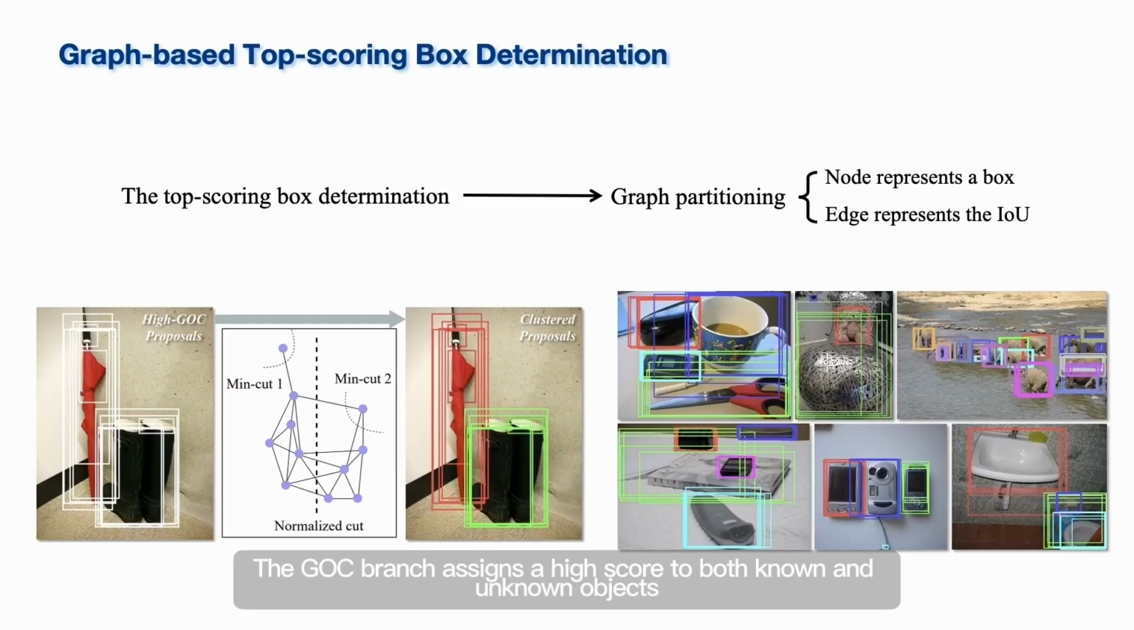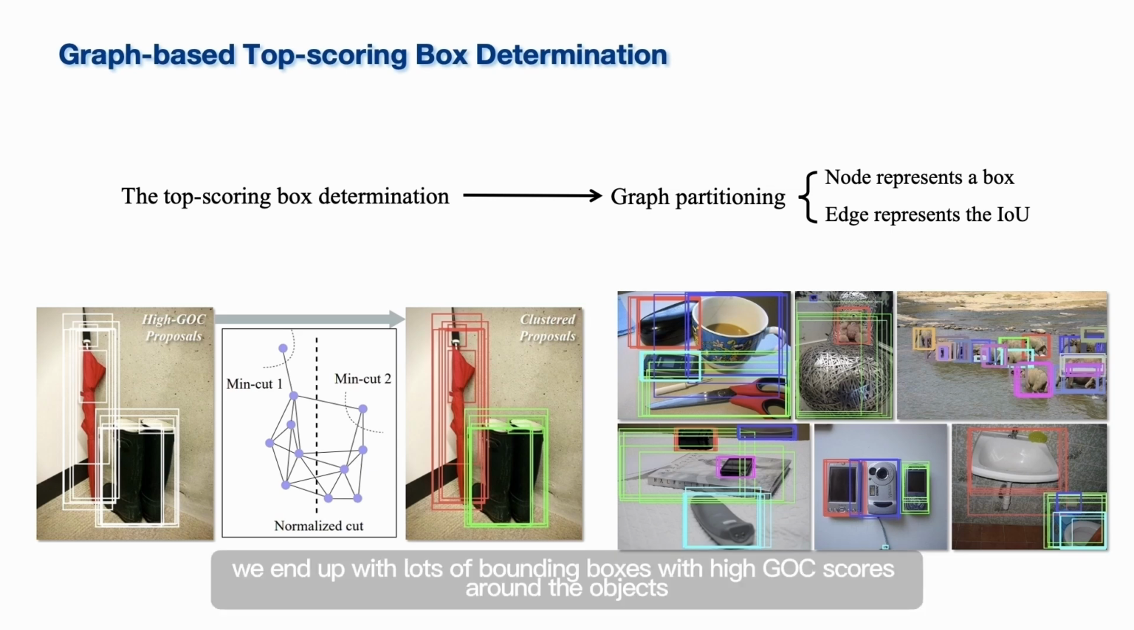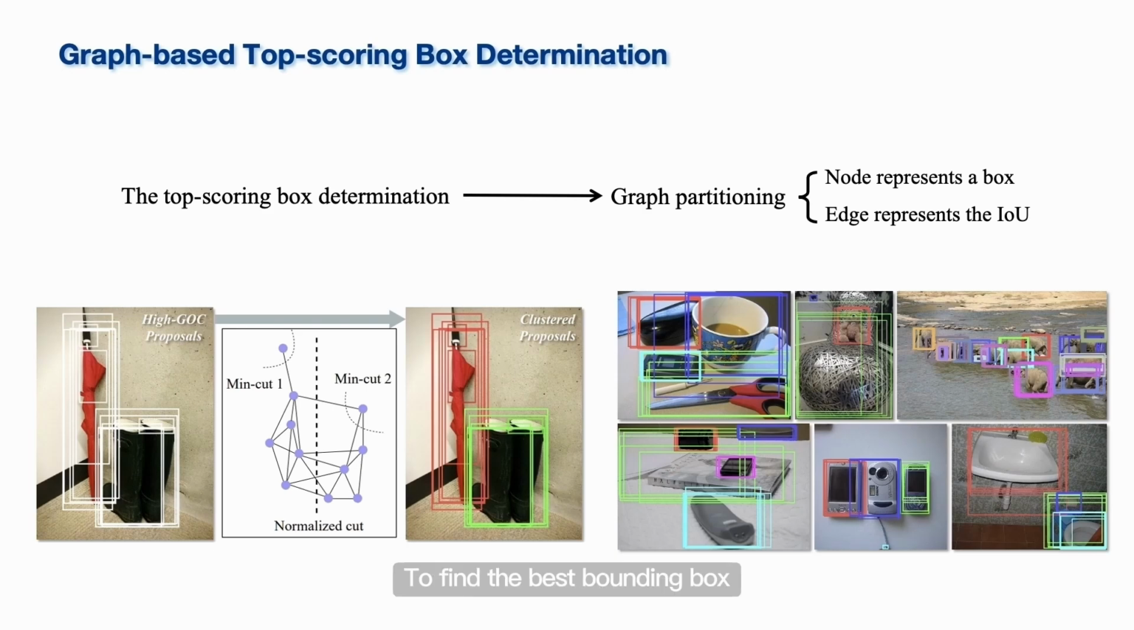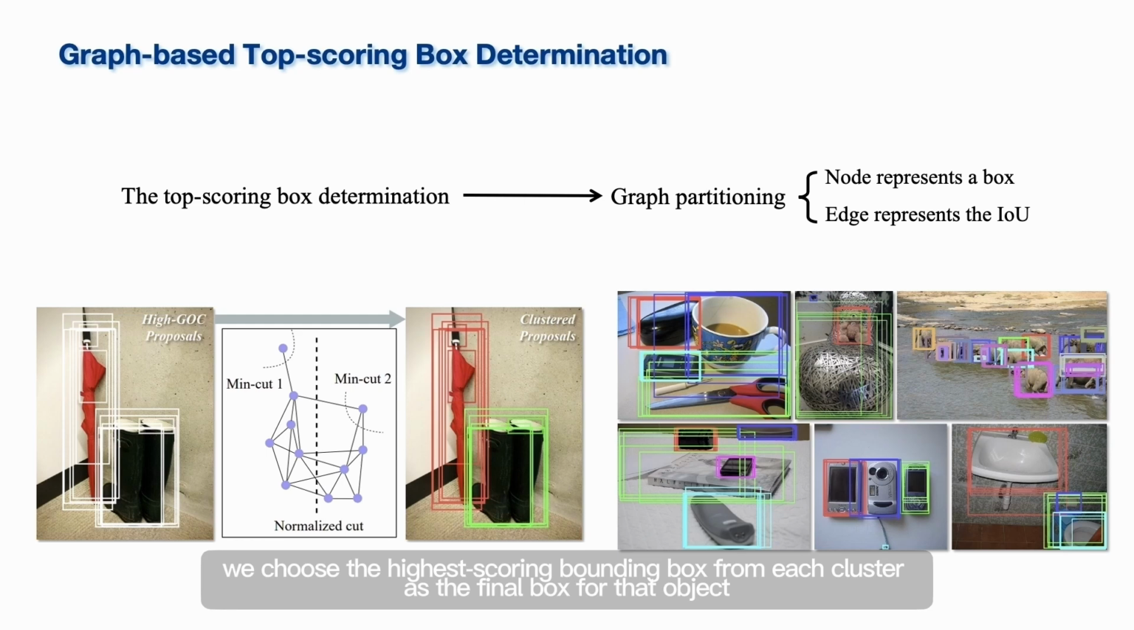The GOC branch assigns a high score to both known and unknown objects, but due to the lack of unknown annotation, we end up with lots of bounding boxes with high GOC scores around the objects. To find the best bounding box, we create a graph with all high-GOC boxes and use graph partitioning algorithms to group them into clusters based on their IoU, and we choose the highest scoring bounding box from each cluster as the final box for that object.